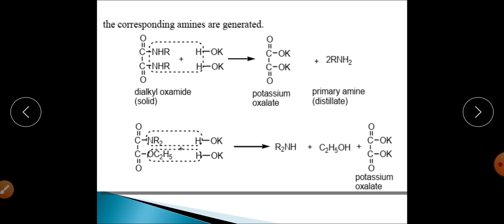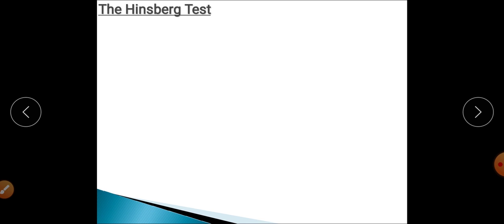So from that particular mixture, in the initial stage you have separated the tertiary amine, and later on you have separated the primary amine and the secondary amine. So this method is the Hofmann method of separation of primary, secondary and tertiary amines. Now we will come to our next method, and this method is Hinsberg's method, which is a very important method of separation of primary, secondary and tertiary amines.